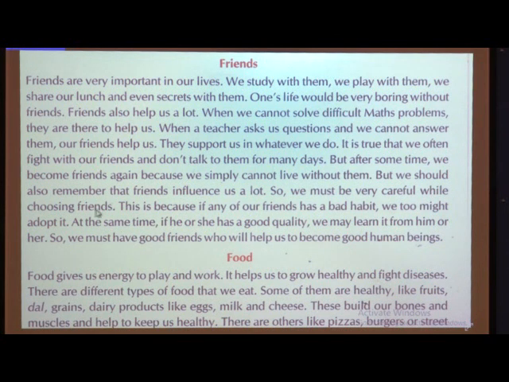But we should also remember that friends influence us a lot. You all might have good friends, and some friends are bad also, who want you to be in trouble. It is on your side to understand who is a good friend and who is a bad companion. If you have a good friend, you should help him, share all your things, and support that friend. And if you have a bad companion, you are not supposed to leave that friend and let him go into a problem, thinking why should I help him.